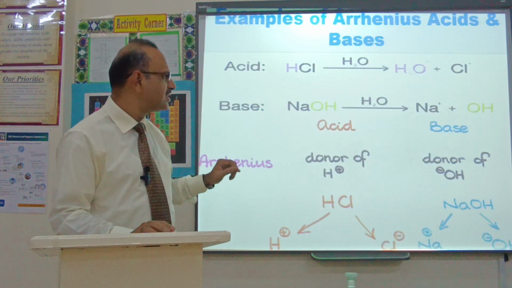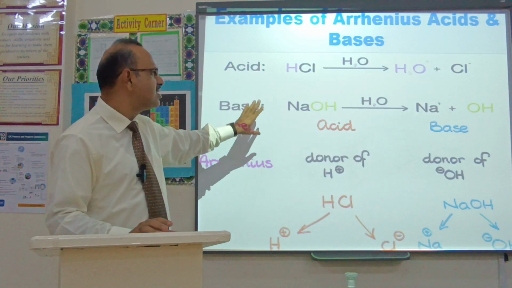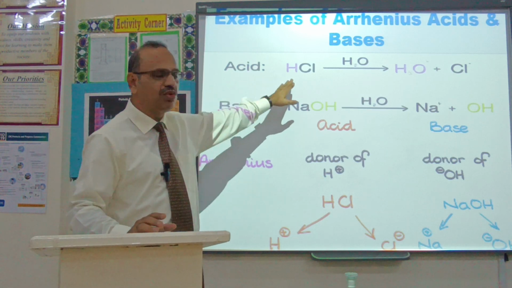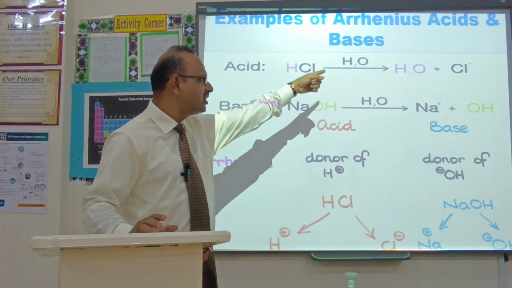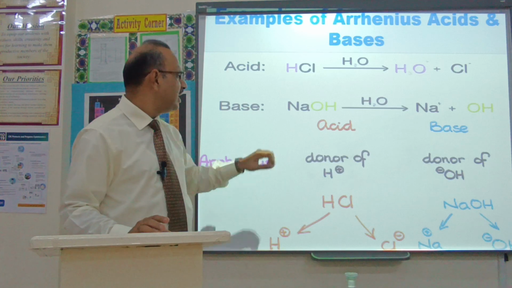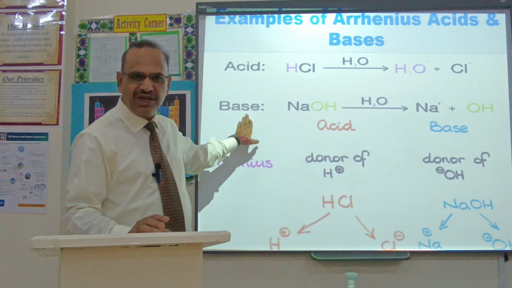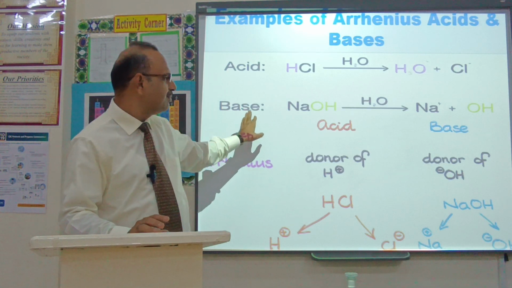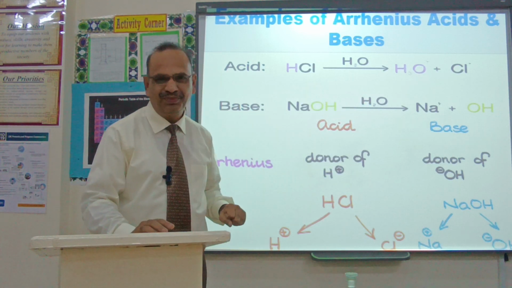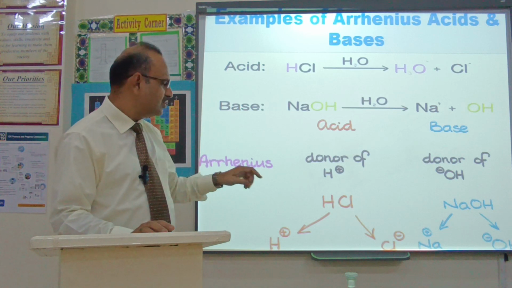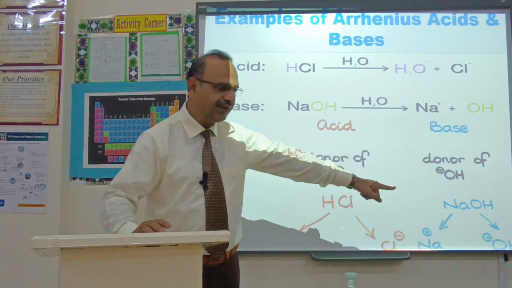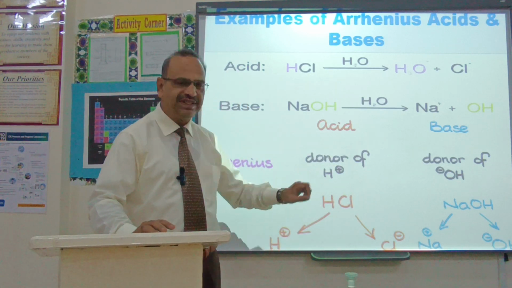Look at more examples. The famous and best example of an Arrhenius acid is hydrochloric acid. If we dissolve it in water, it gives H3O positive and Cl negative. And NaOH is the famous example of an Arrhenius base. When it dissolves in water, it gives OH negative ion, so it is an example of a base. NaOH gives Na positive and OH negative, and HCl gives H positive and Cl negative.